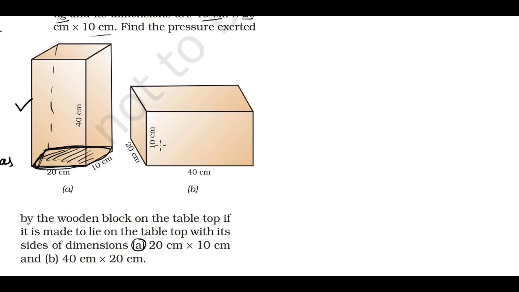But if I place the wooden block like this, then the weight of the wooden block will act on this larger area. Okay, so we will calculate for both cases what is the pressure exerted by the wooden block.